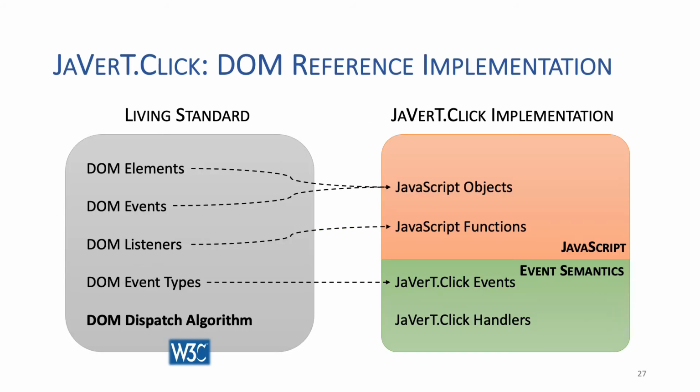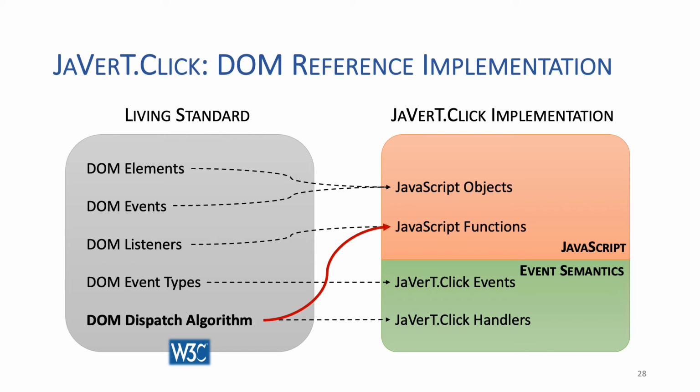I will now show how we map the definitions of the UI Events standard to our reference implementations in JAVERT.CLICK. We split our reference implementation into two levels, JavaScript code and event semantics. For instance, DOM elements and DOM events are both mapped to JavaScript objects. DOM listeners are mapped to JavaScript functions, and DOM event types are mapped to JAVERT.CLICK events. But in order for our event semantics to be independent of the DOM, we do not model the DOM dispatch algorithm directly in the event semantics. Instead, we handle the DOM dispatch entirely in the JavaScript reference implementation.